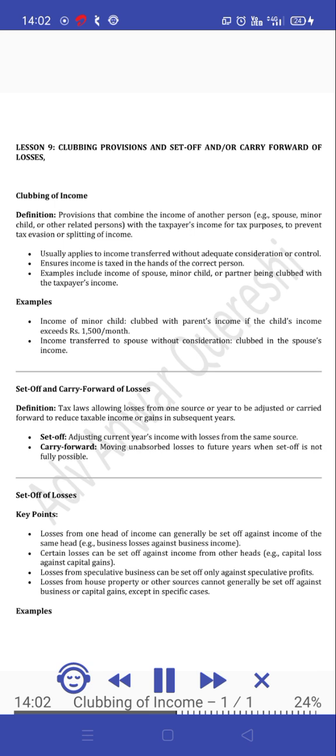Set off and carry forward of losses. Definition. Tax laws allowing losses from one source or year to be adjusted or carried forward to reduce taxable income or gains in subsequent years. Set off: adjusting current year's income with losses from the same source. Carry forward: moving unabsorbed losses to future years when set off is not fully possible.